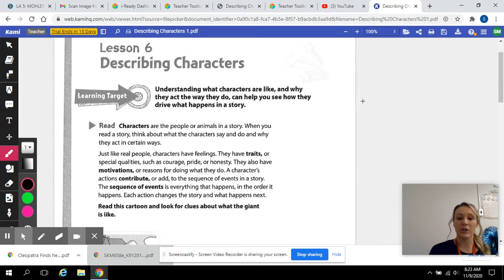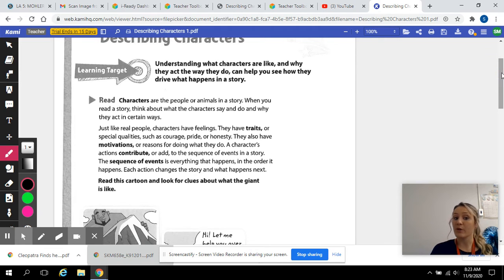So let's go over the learning target. Understanding what characters are like and why they act like they do can help you see how they drive what happens in a story. So, characters are the people or animals in the story. Okay, it can be a person, it could be, like I said, an animal, anything like that. Who the story is about or who plays a part in the story.